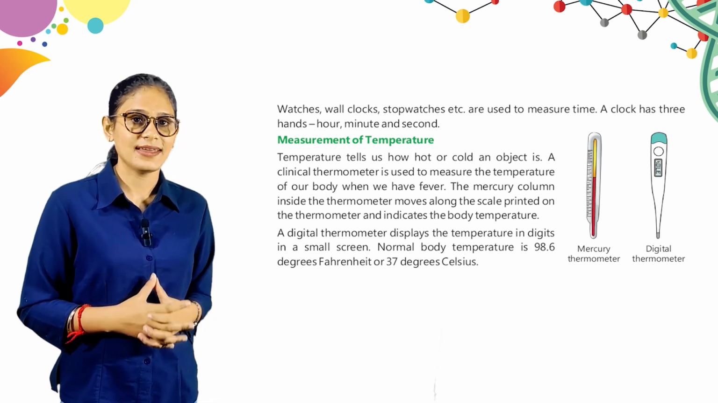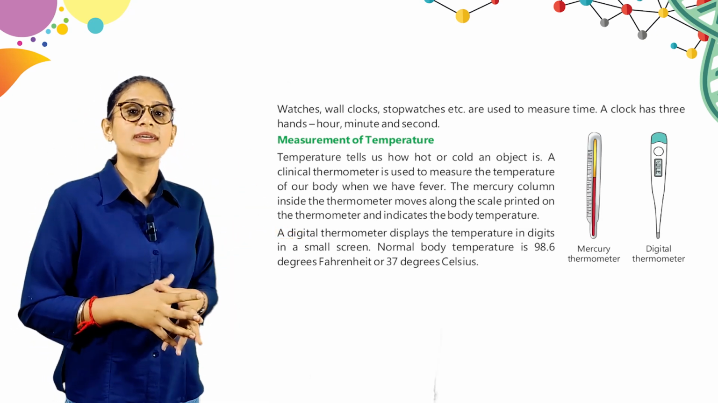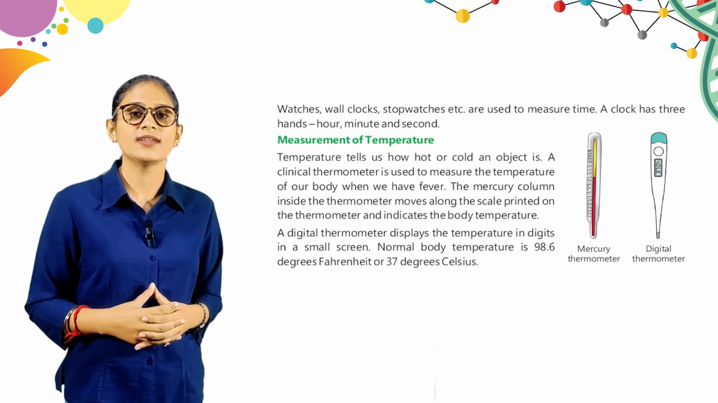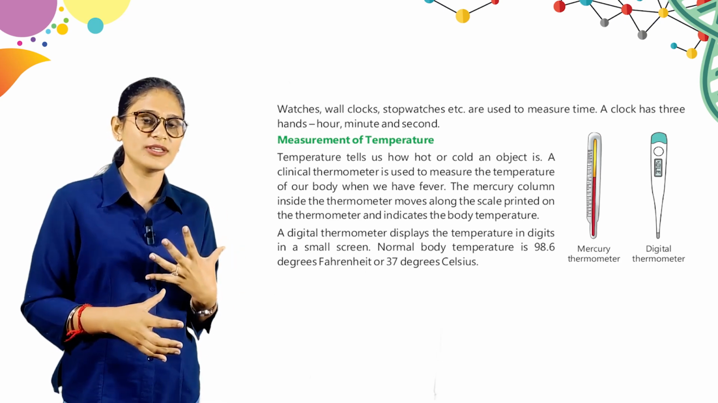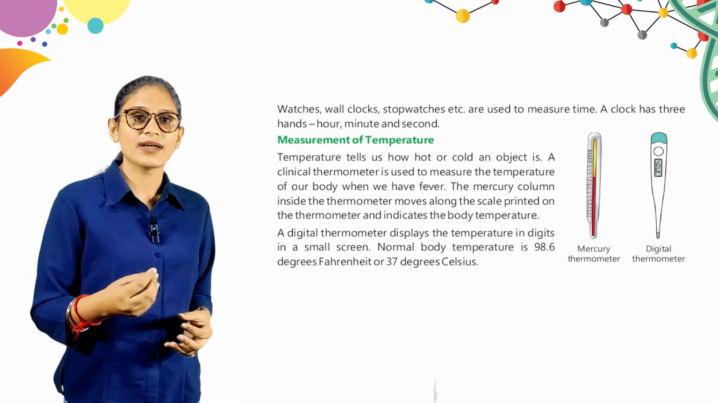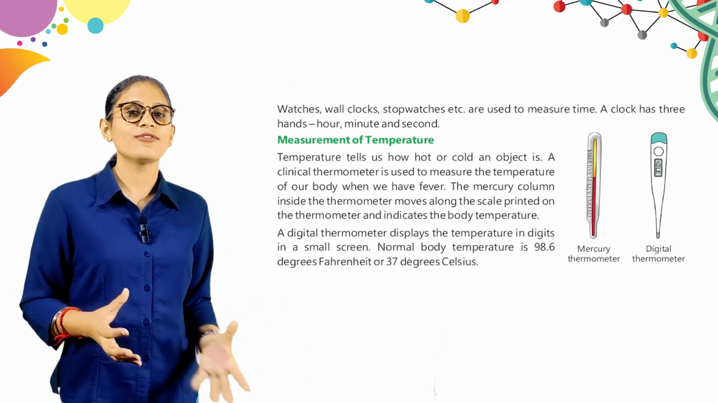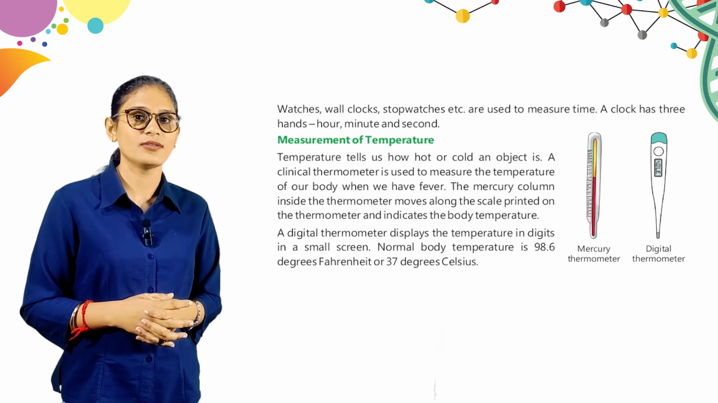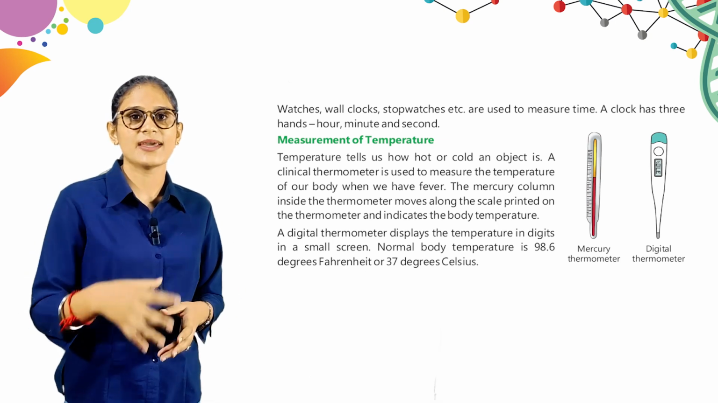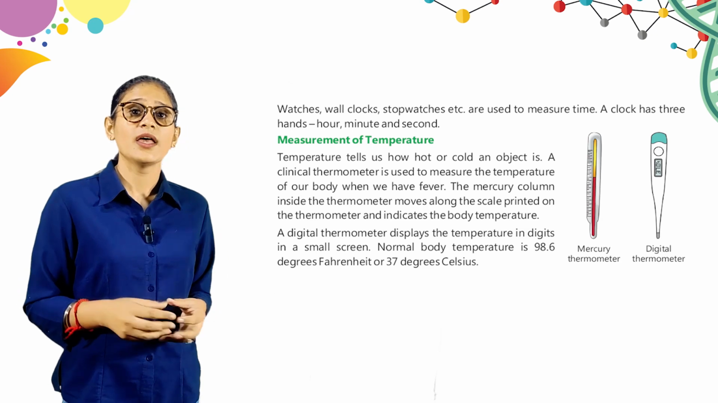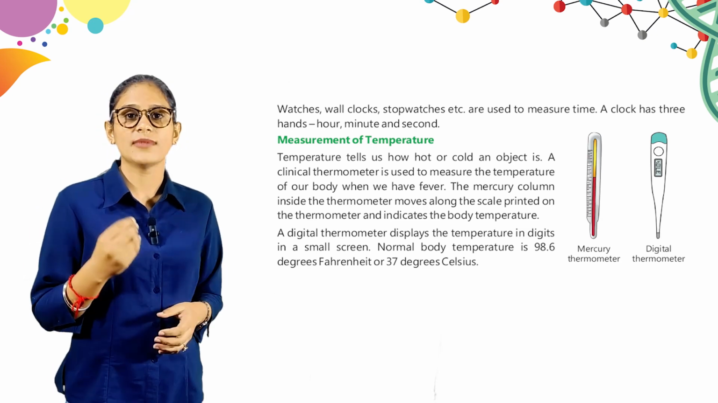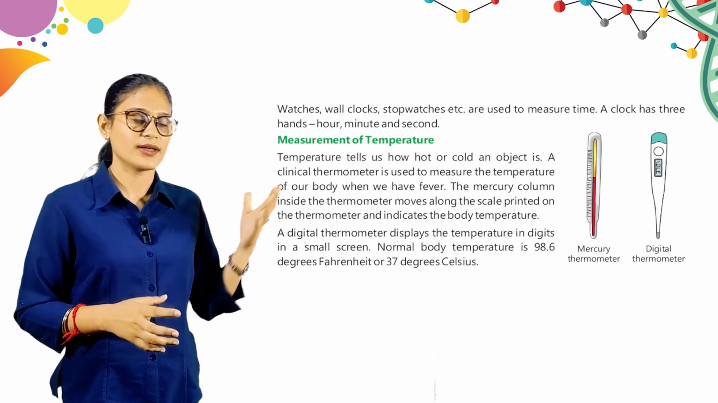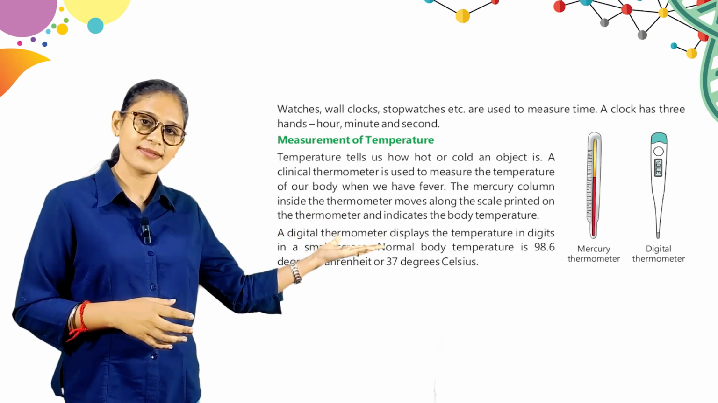Okay, students. Here is the measurement of temperature. Temperature tells how hot or cold an object is. A clinical thermometer is used to measure the temperature of our body when we have fever. The mercury column inside the thermometer moves along the scale printed on the thermometer and indicates the body temperature. A digital thermometer displays the temperature in digits on a small screen. Normal body temperature is 98.6 degrees Fahrenheit or 37 degrees Celsius. Look at this picture: a mercury thermometer and a digital thermometer.